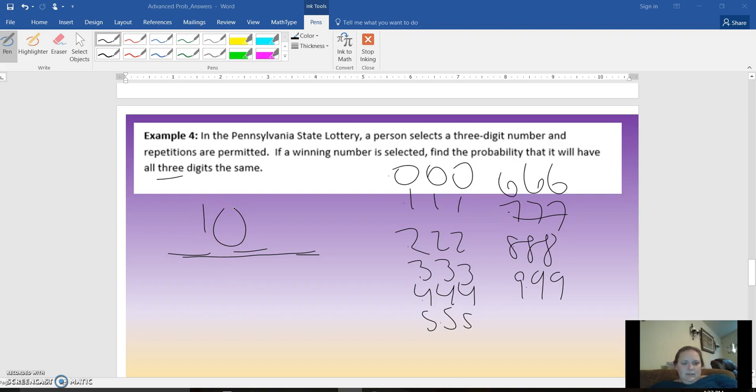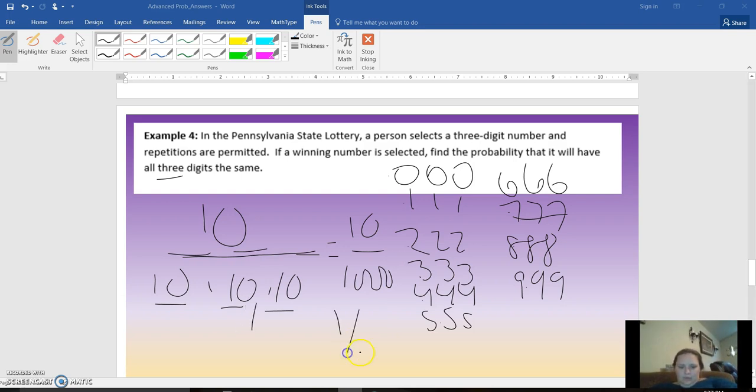And so the total possibilities are 10, 10, 10. So you get 10 over 1,000. And so that reduces to 1 over 100. You have a 1 over 100 chance of getting one of those numbers as the winning number.